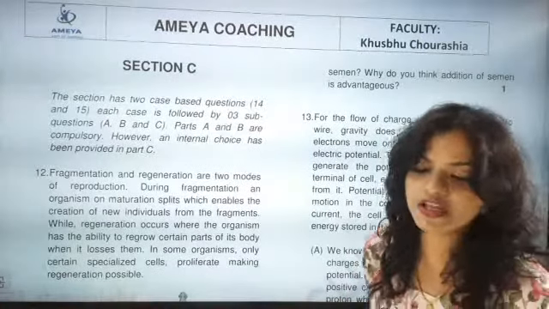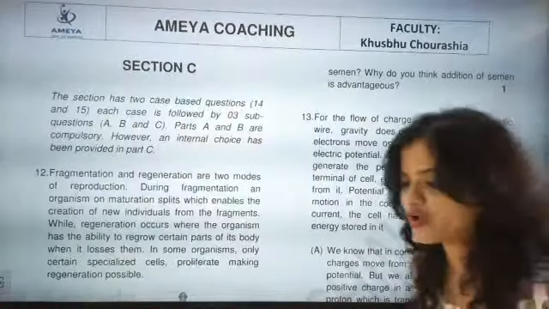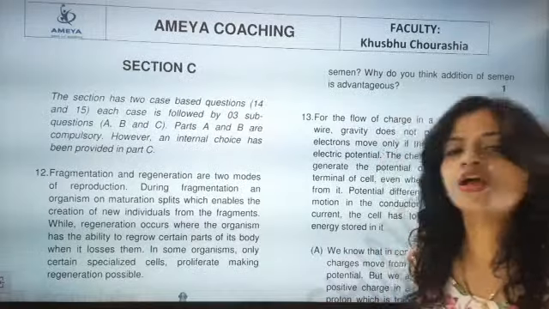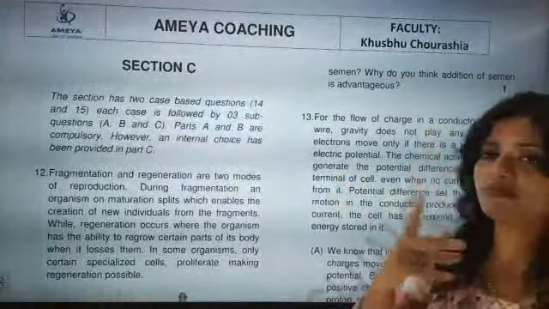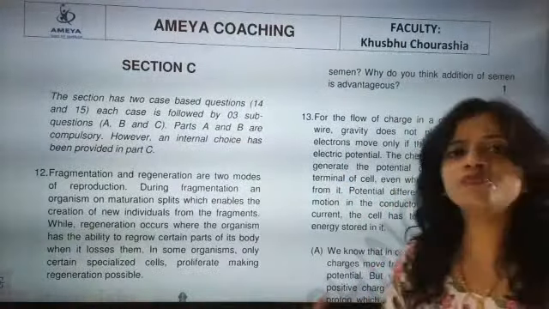So 100%, the terms you have used, seminal vesicle and prostate gland, by writing these two you are going to get 1 mark. Okay, advantage: they give motility.